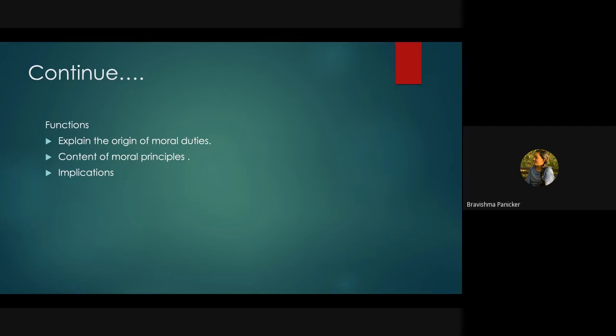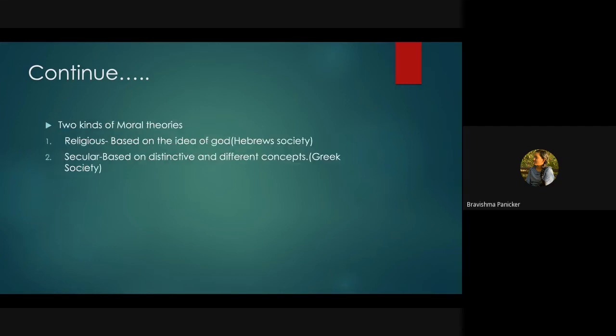On this basis, we have two kinds of moral theories. The first is the religious theory, and the second is the secular theory. The religious theory is completely based upon the idea of God. In earlier times, we relied upon the gods, and they had representatives like priests. Whatever they said, we completely relied upon and acted upon, right? This is what the religious theory says, and it is usually seen in ancient societies.